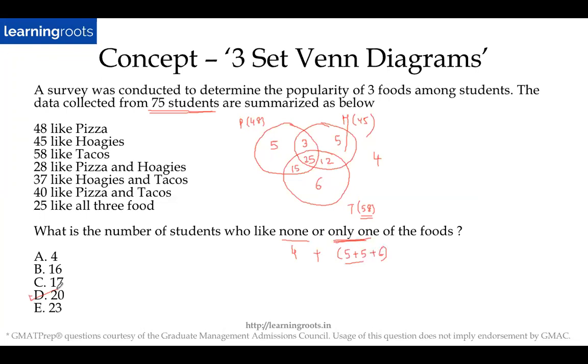This is probably a 700 plus question. A slightly difficult question because of the none part of it. So usually people will arrive at the easy part, which is this, but then figuring out 4 may be a little difficult. So that's the reason why this is a little bit higher on the difficulty scale.